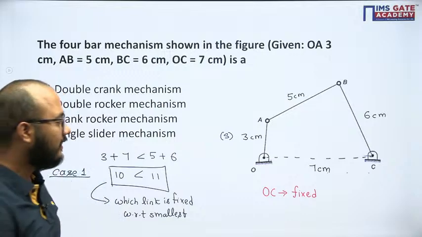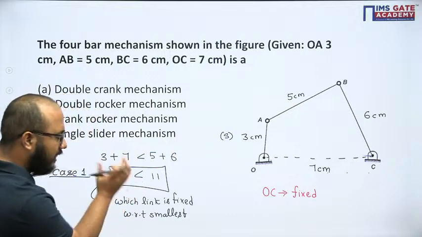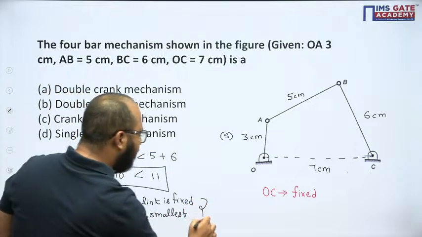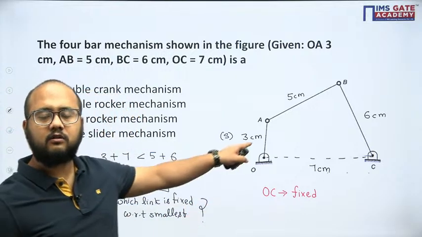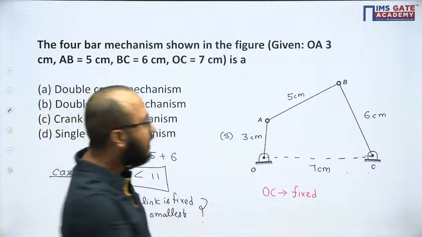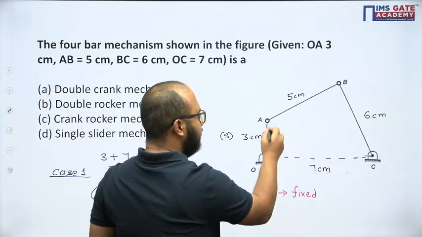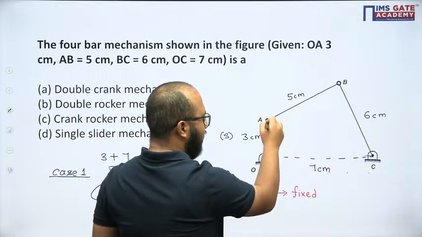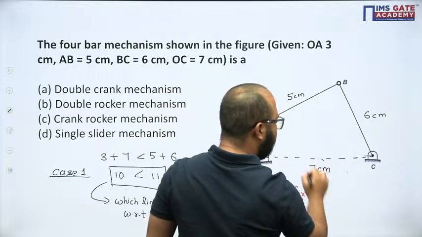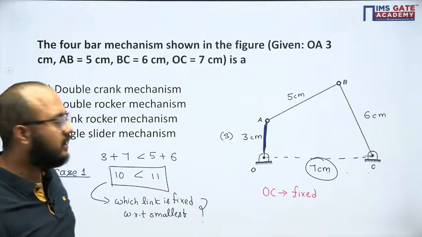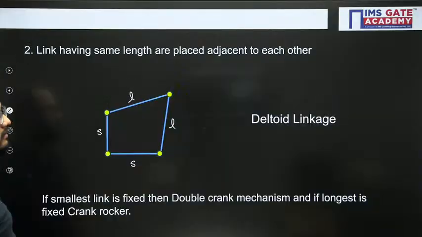First of all, Grashof's law is valid, and then we have to check which link is fixed with respect to the smallest. This is my smallest link, and adjacent to it, this one is fixed. So whenever adjacent to the smallest is fixed, we will have a crank rocker mechanism.